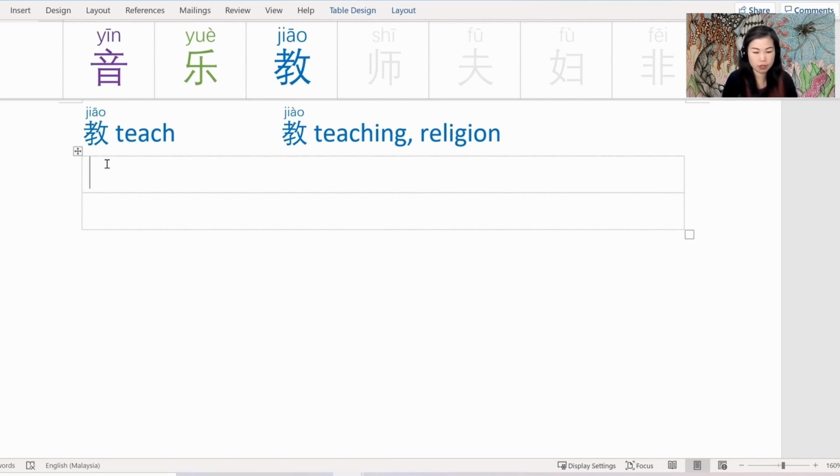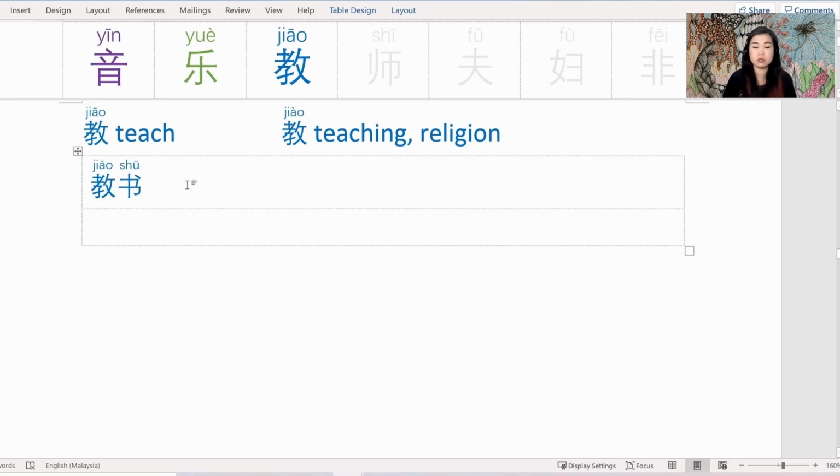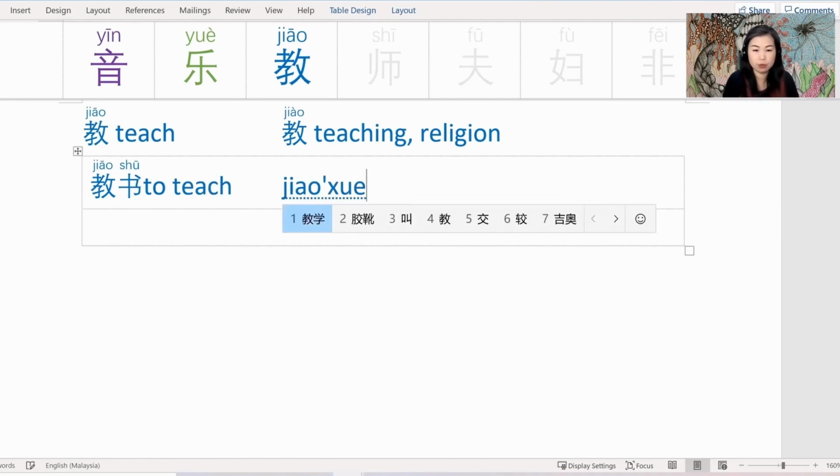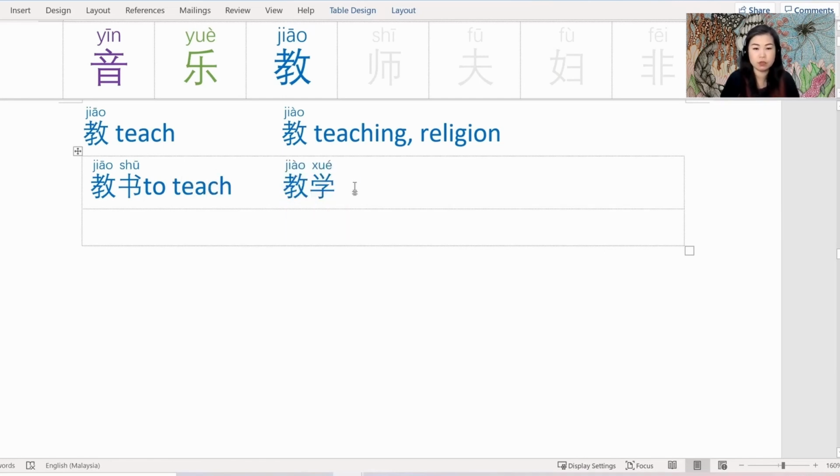So the first word is 教书. So this is the first tone, jiāo, 教书, which means to teach. The second word example is 教学, using the fourth tone, jiào, 教学, which means teaching. So you see it's kind of close. The only way to figure out how to absorb it was to construct a sentence, which I'll do in a minute. The last word example is 教师, which refers to the teacher.